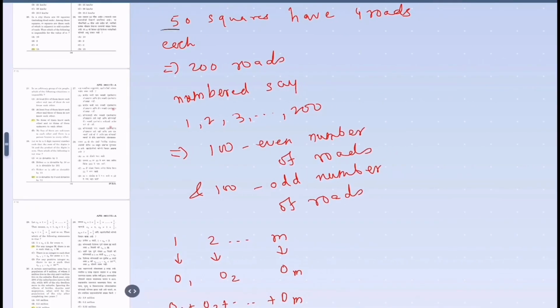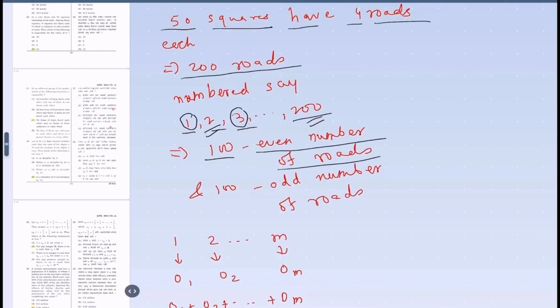There are 50 squares. So each square has 4 roads. It means the total number of roads is 200. Say the numbers are 1, 2, 3, 4 and up to 200. Now out of these, odd numbers are 1, 3 and so on, and even numbers are 2, 4 up to 200, which means there are 100 even numbers and 100 odd numbers.